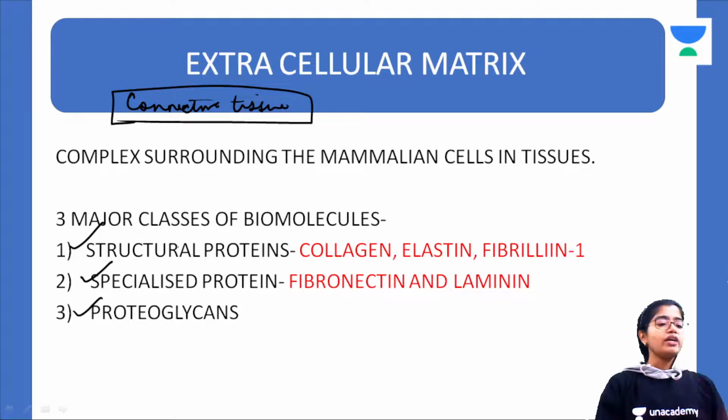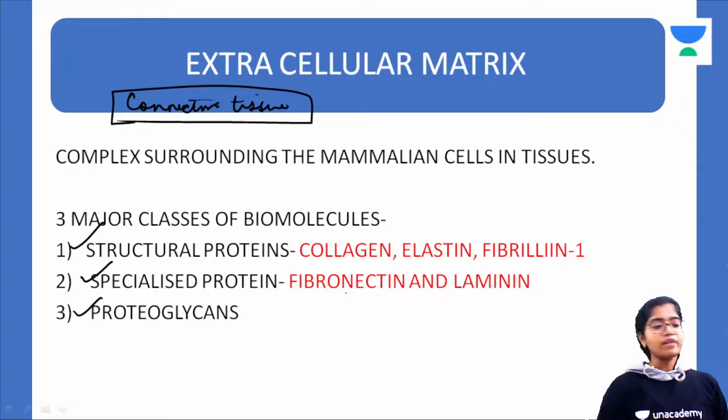Second is the specialized proteins. They are of two types mainly, fibronectin and laminin. We are going to discuss the structure as well as the location where they are present, and the applied clinical applications, like any disease states or any defect in the structure.